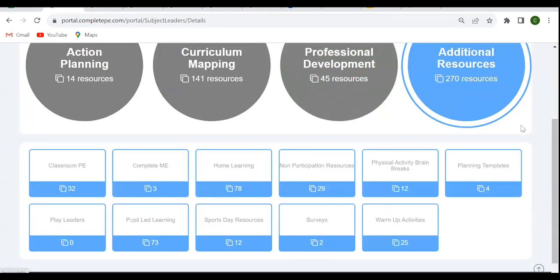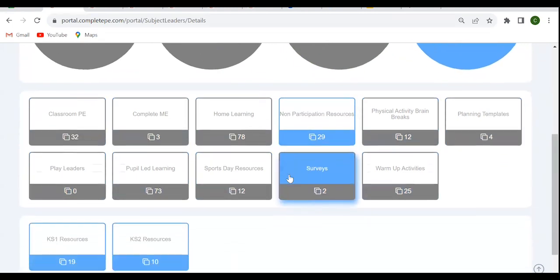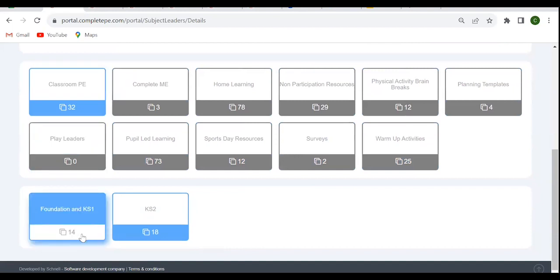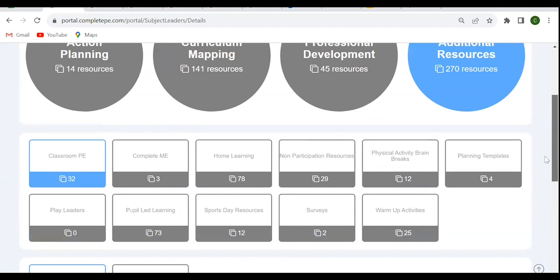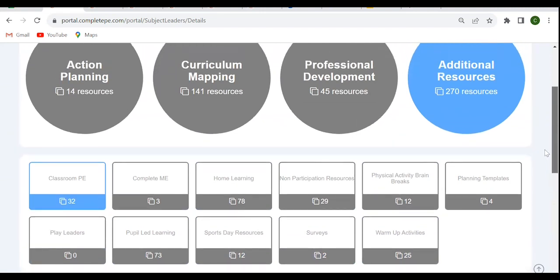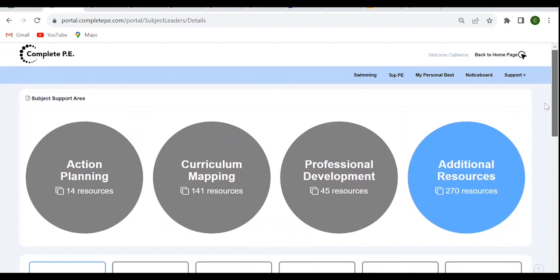And then I also just wanted to highlight the additional resources section, because this is an area of Complete PE that's packed full of resources that you might need to access some of the time. They're not necessarily resources that you need to access every lesson, but things like non-participation resources or resources to support you to teach PE in the classroom. We've got a lot of resources in this section that are going to be really helpful to you every now and then. So it's definitely worth having a look and seeing what's there, so that you're not stuck when it comes to something like a wet weather lesson. We've tried to ensure that every teacher has got everything they need.